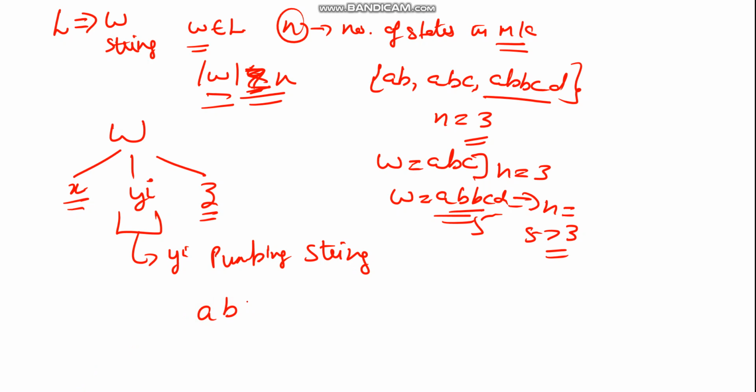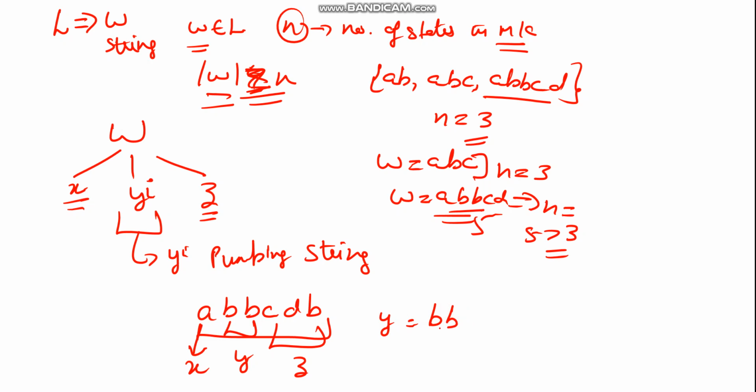Now suppose I have the example a b b c b. This is my string, from a language. If I choose a as x and bb as y, and the remaining part as z, it means I have considered the value of y as bb. So this is my pumping string. It will be generated multiple times with the value of y^i.